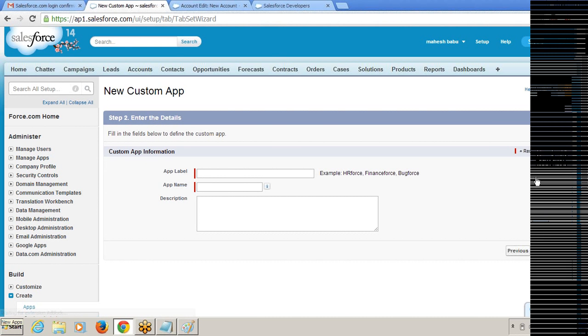Here it is asking what is the application label and what is the application name. So here you need to identify: if you give the application label, the application name will be populated automatically. So what is my application label? What is my project name? I'll simply give Sample Application. Once you give your application label, the app name will be populated automatically. You don't need to give the app name separately.